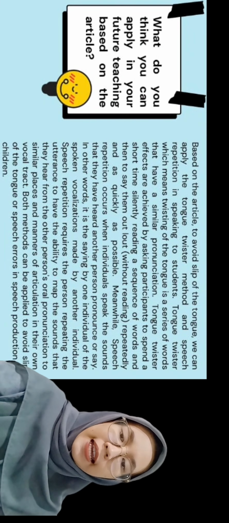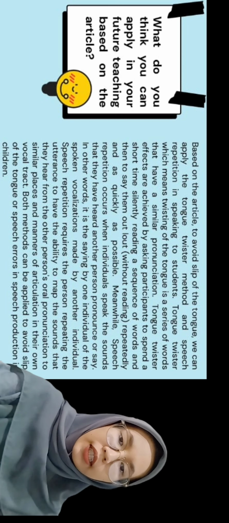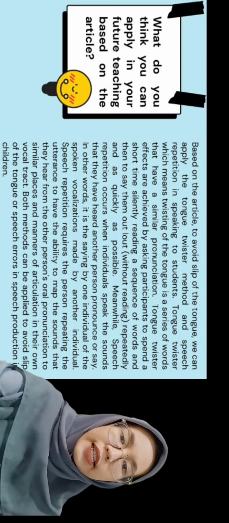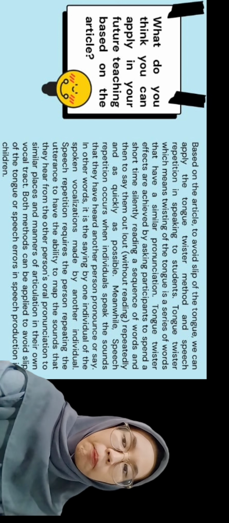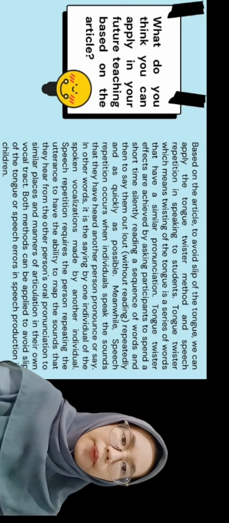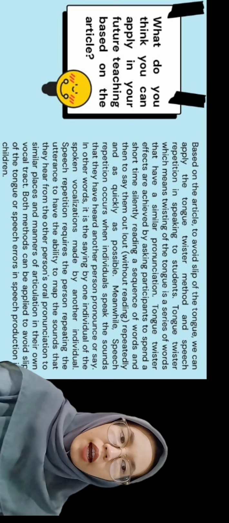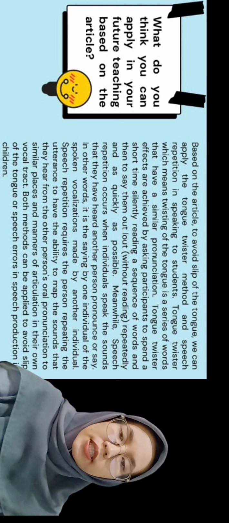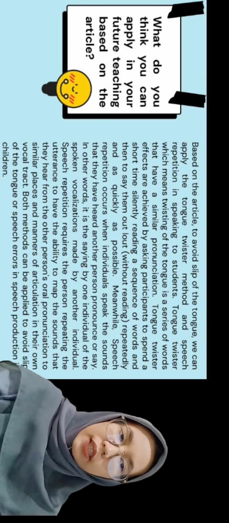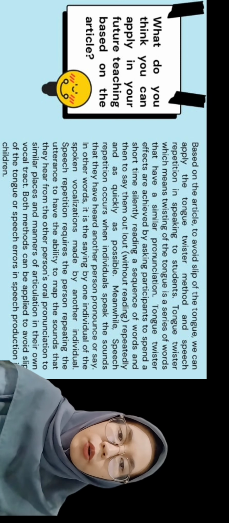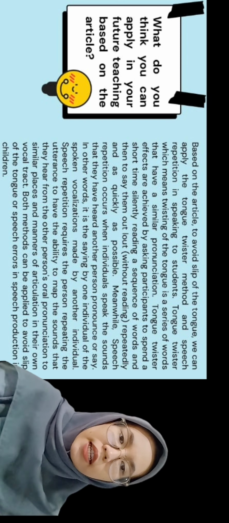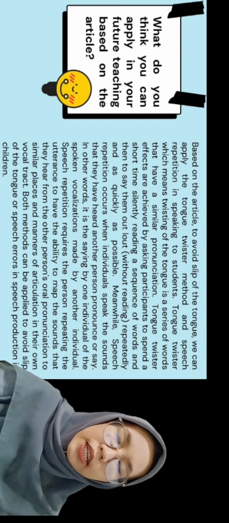Now I will answer the second question, which is: what do you think you can apply in your future teaching based on the article? Based on the article, to avoid slip of the tongue, we can apply the tongue twister method and speech repetition in speaking to students. Tongue twister, which means twisting of the tongue, is a series of words that have a similar pronunciation.